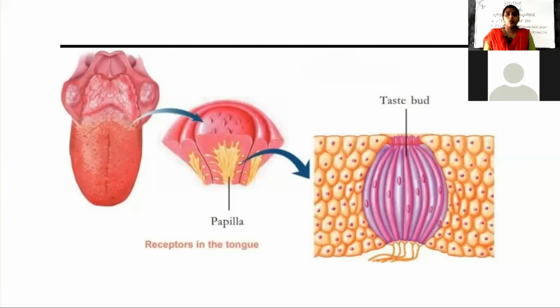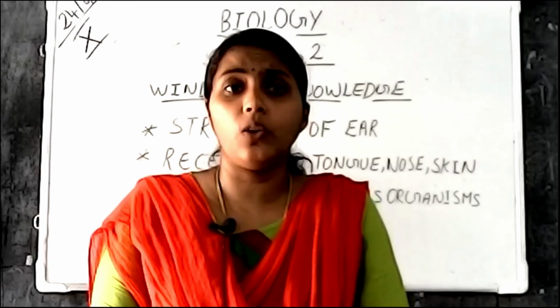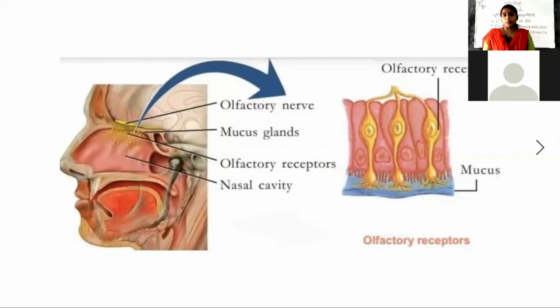Next, about the nose, how we are able to detect smell. Which receptor is present inside the nose? Inside our nose, olfactory receptors are present. When an aromatic smell gets diffused in the air that we are inhaling, and it reaches our nose, the aromatic smell dissolves in the mucus present in the nasal cavity. When it dissolves in the mucus, it stimulates the olfactory receptors and a message is formed there. That impulse is carried through the olfactory nerve to the cerebrum, and we are able to detect the smell. So the receptor present in the nose is the olfactory receptor.